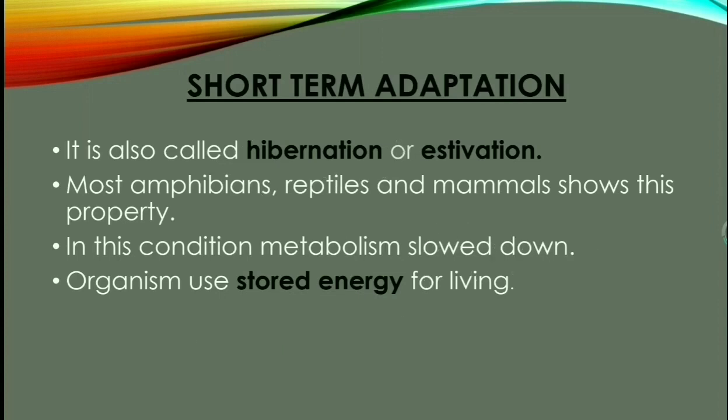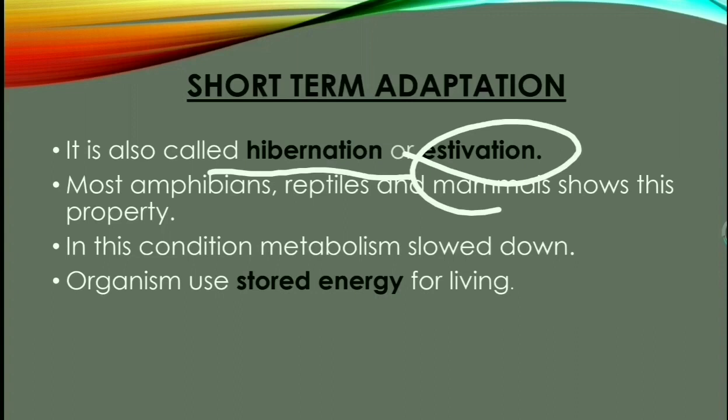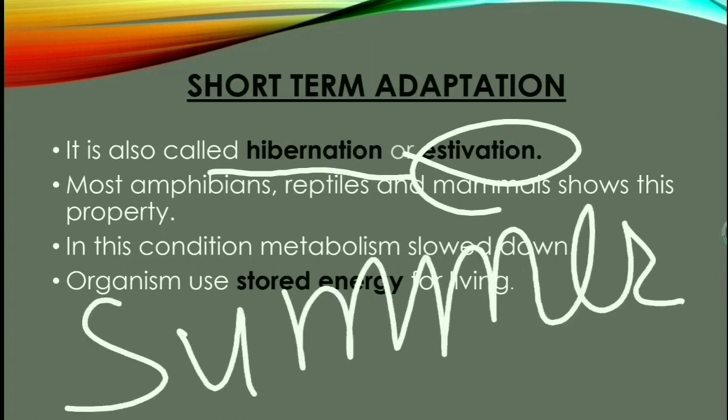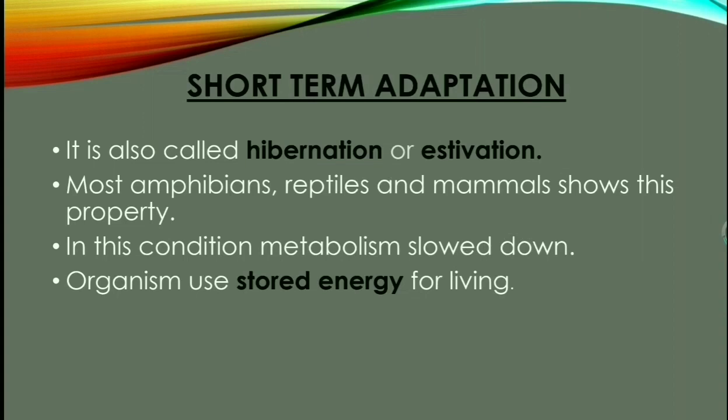In winters, some animals go into a sleep period. They don't metabolize in their body. Estivation is basically called summer sleep. Some organisms in summers go for a small period of sleeping.